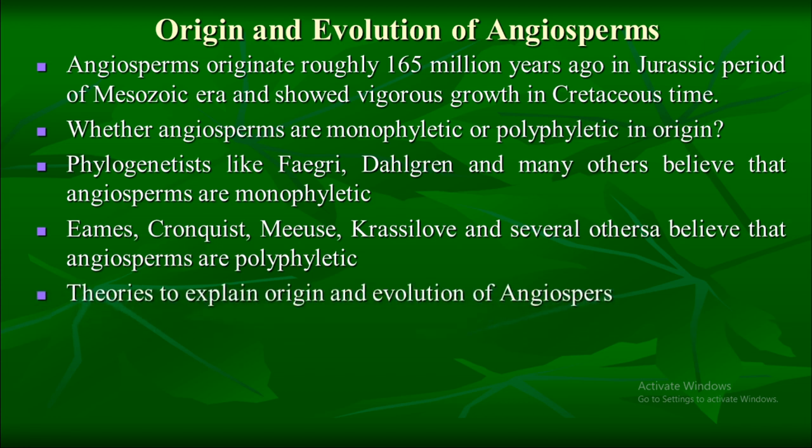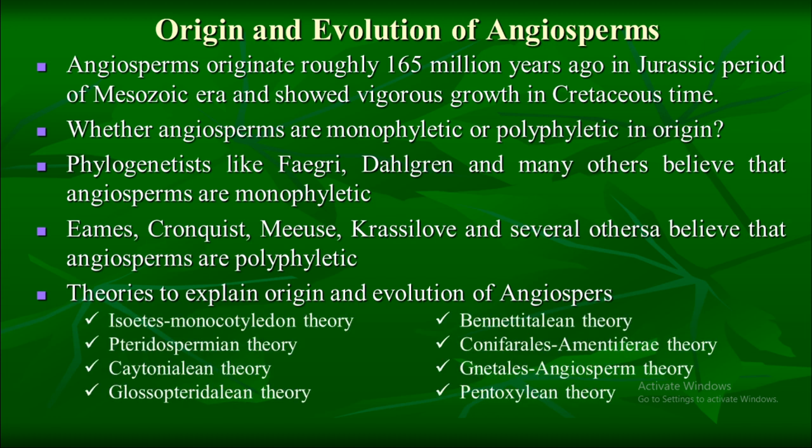There are a number of theories to explain the origin and evolution of angiosperms. Among these are the Isoetes monocotyledon theory, Pteridospermian theory, Caytonialean theory, Glossopteridian theory, Bennettitalean theory, Coniferous amentiferae theory, Neal's angiosperm theory, Pentoxylean theory, and many more. But according to your syllabus, we will talk about the Pteridospermian theory and the Bennettitalean theory. So first, we will talk about the Bennettitalean theory.